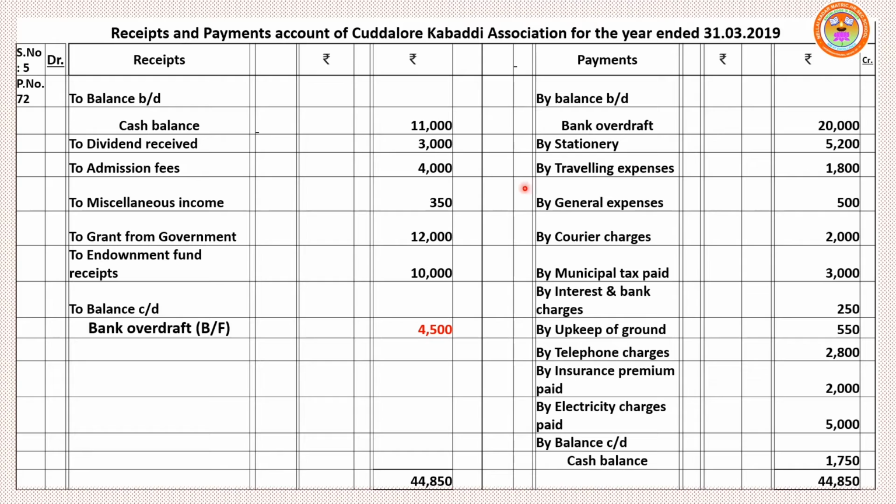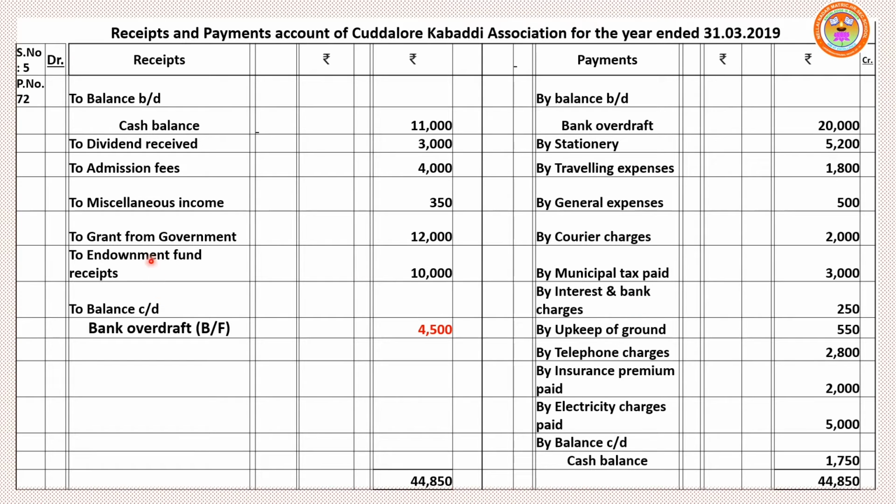Receipts and payments. Stationery purchased, payment, credit side. Traveling expenses, that is also payment, credit side. Dividend received, write it under debit side, receipt side. General expenses, credit side. Admission fees, we are receiving money, receipt side. Courier charges, payment side. Municipal taxes paid, payment side. Interest and bank charges also payment side.